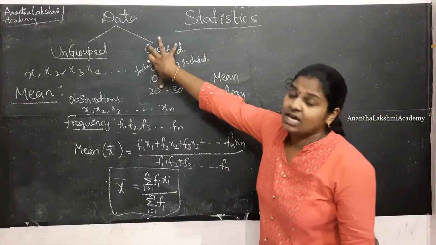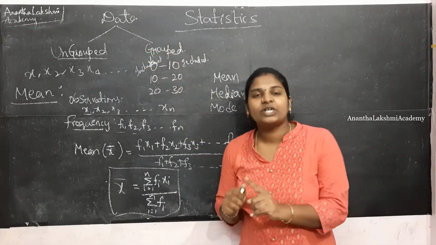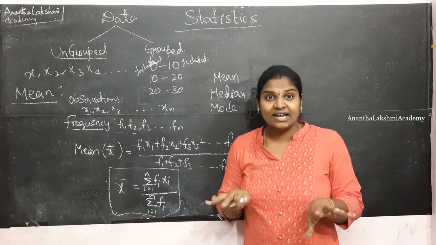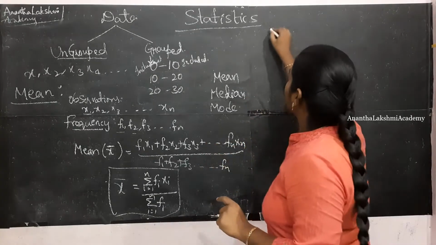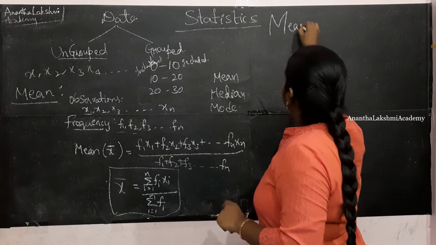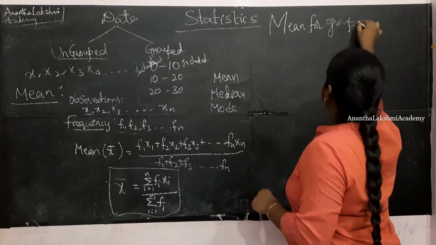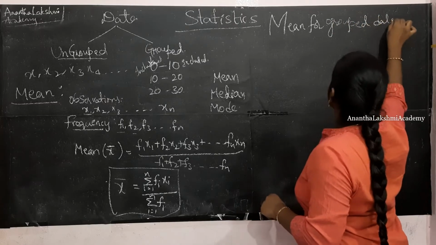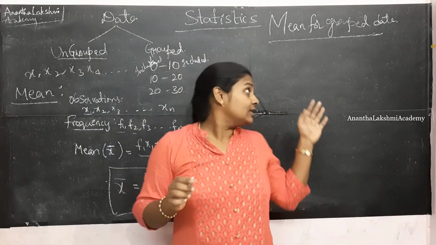Today, as I said, we are going to cover the statistics for grouped data. The first measure that we are going to understand and use to solve the problems is mean. Mean for grouped data.